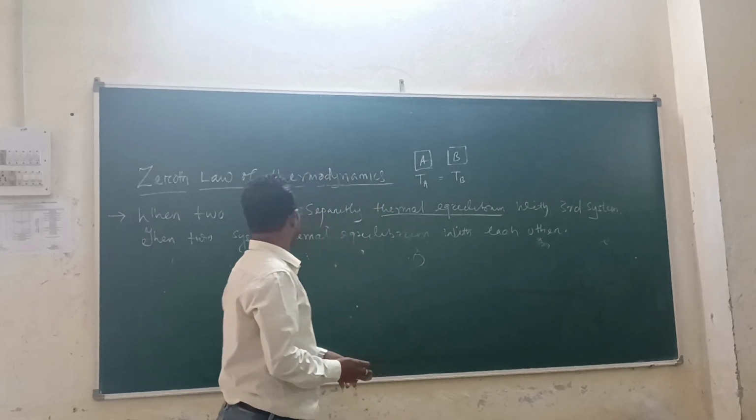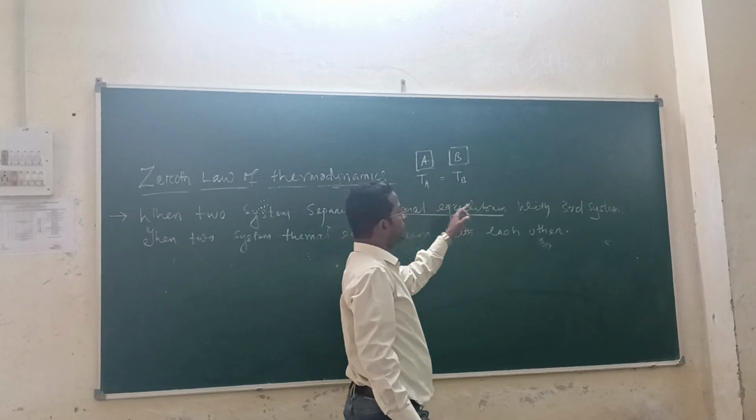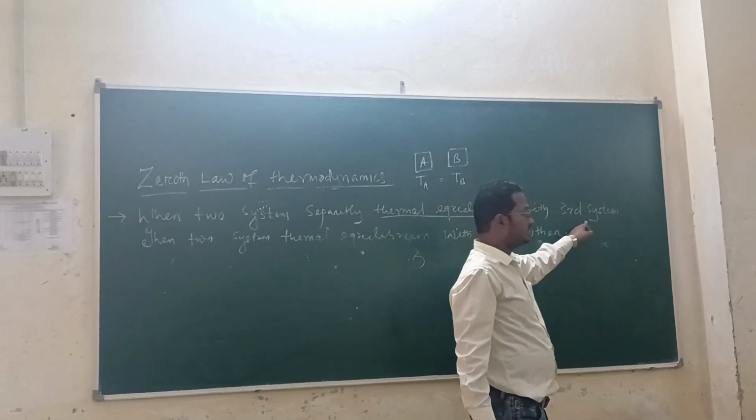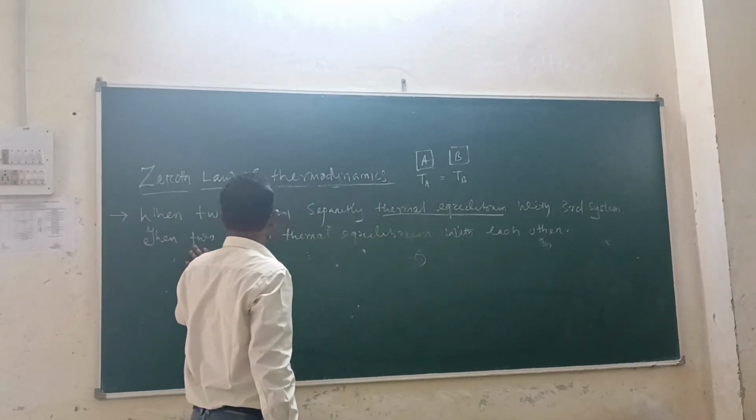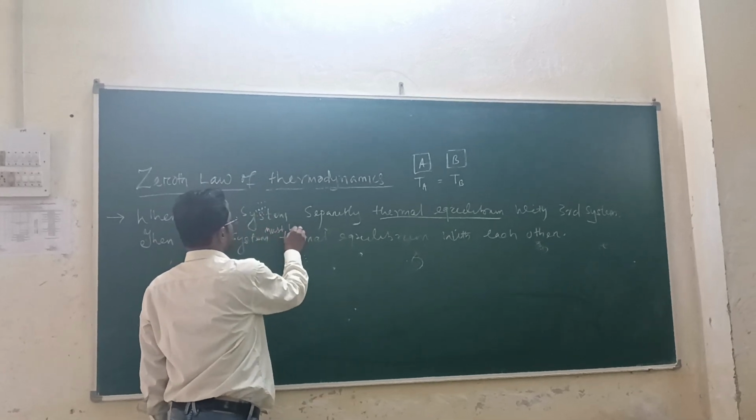Understand everybody? When two systems are separately in thermal equilibrium with one system, then the two systems must be in thermal equilibrium with each other.